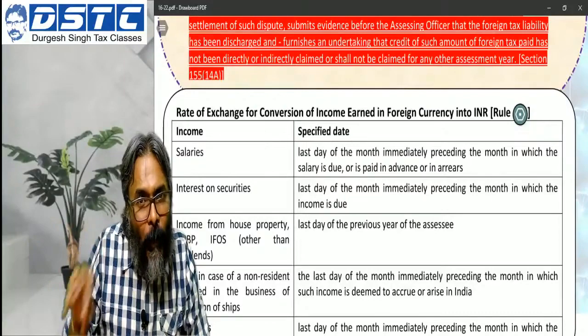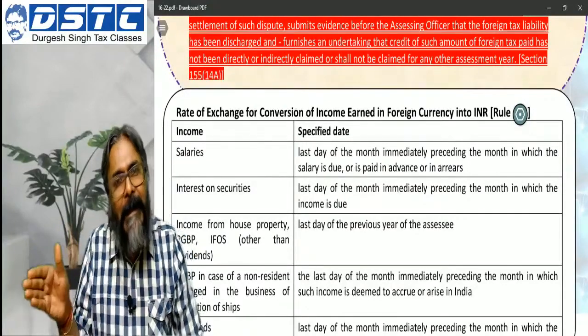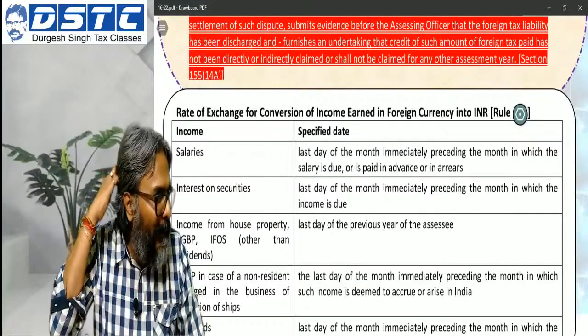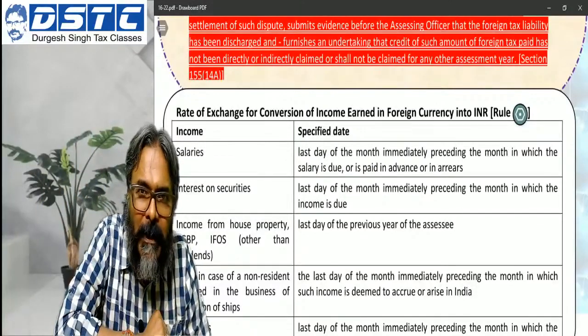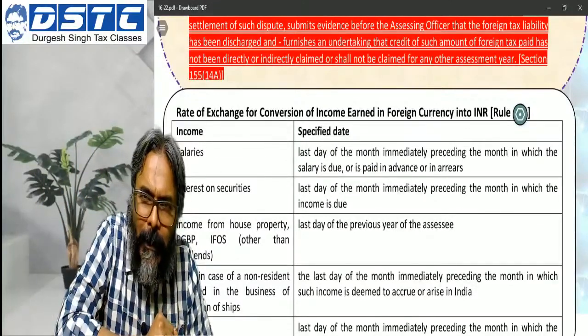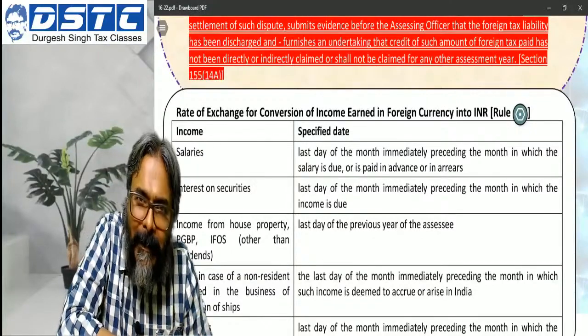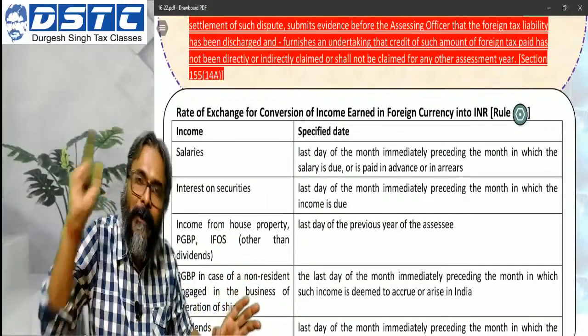You will only be guided by the restrictions laid down under the Act towards set off of losses. In this regard, speculative loss can only be adjusted against speculative profit, and so on and so forth. Long-term capital loss only against LTCG, like that. But other than that, if there is no other restriction, then please go ahead and do the set off.